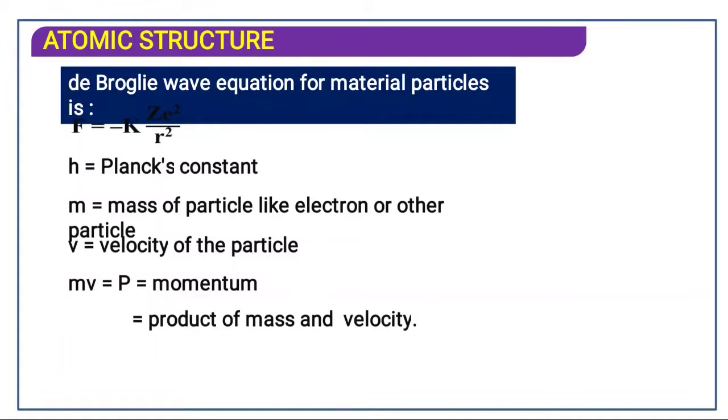P is the momentum. So the formula can also be written as lambda is equal to h upon mv. mv is nothing but momentum. What is momentum? Mass into velocity. That means if a bike is moving with a velocity, the product of mass and velocity is considered to be the momentum. So the de Broglie equation is given by lambda is equal to h, the Planck constant, divided by momentum, that is mass into velocity. This formula is very important.